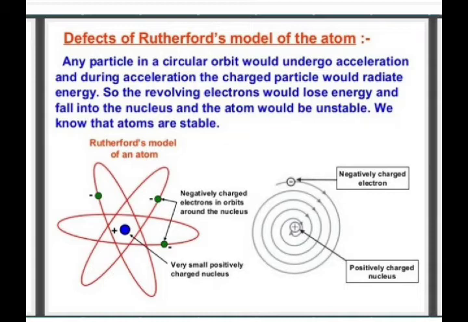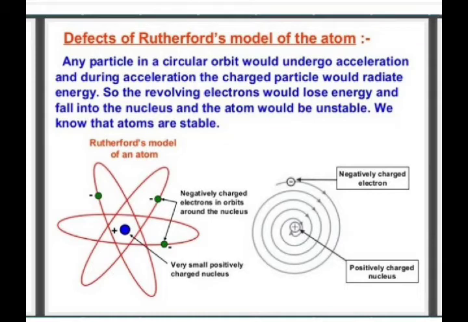It will fall into the nucleus. Okay, but the atom is said to be stable. So this is one of the defects of Rutherford's model. Okay, so Rutherford's model failed to explain the stability of an atom.